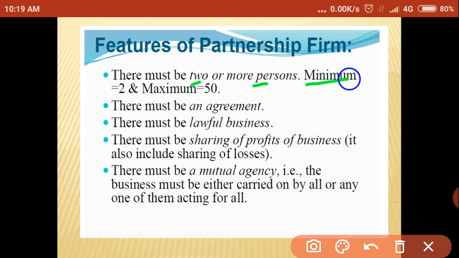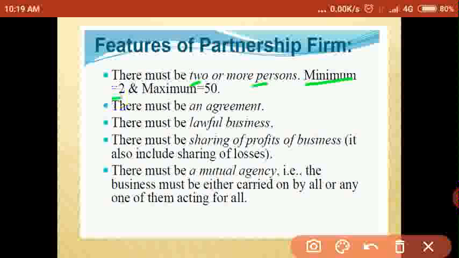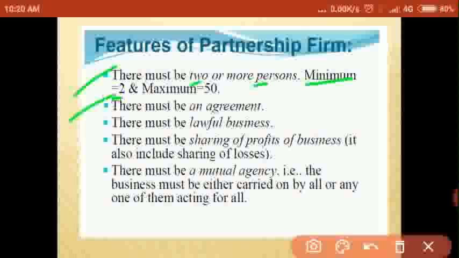It means the minimum number of partners should be 2 and the maximum number should be 50. But in banking business the maximum number is 10 and 20 in other business, and the maximum number should be 50 in a partnership firm. Next, there must be an agreement.